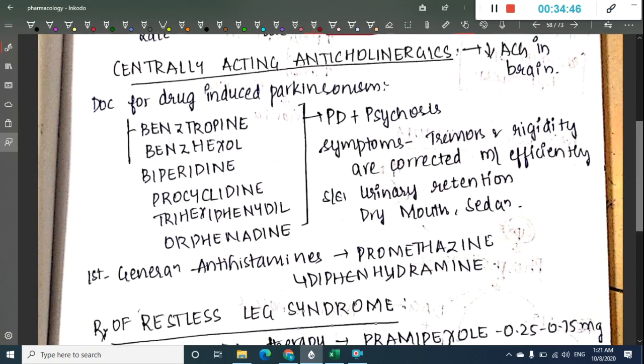Next, the group of drugs are centrally acting anticholinergics. These are mainly used as drug of choice in drug-induced Parkinsonism.